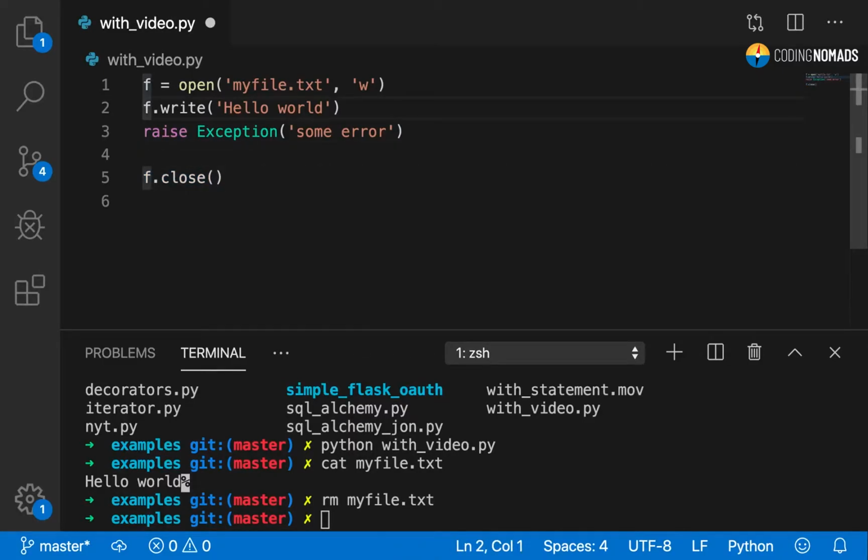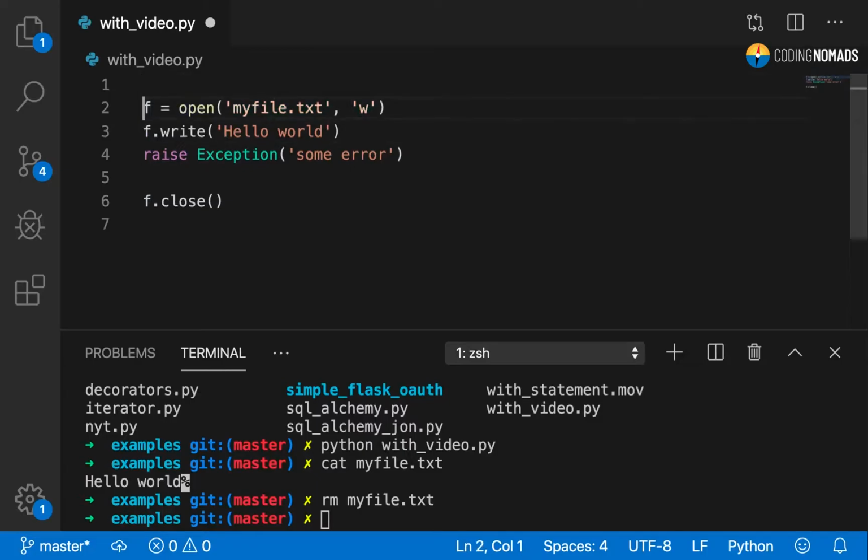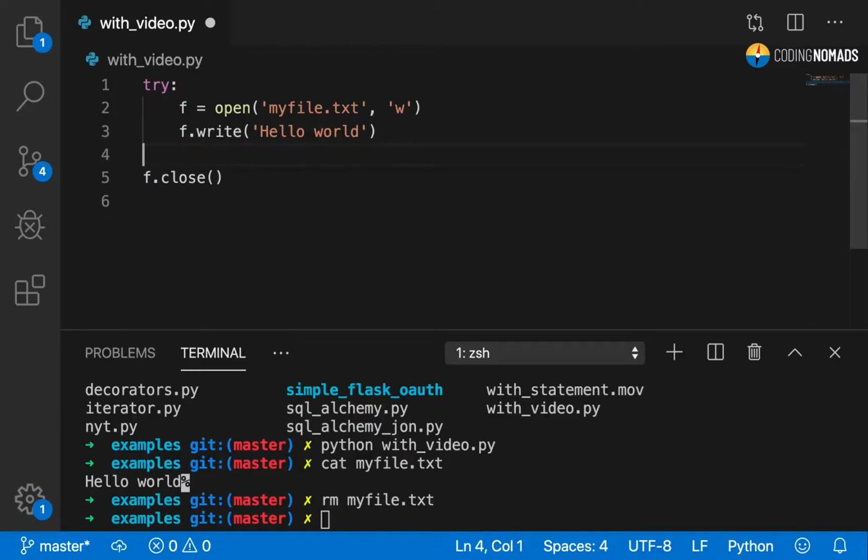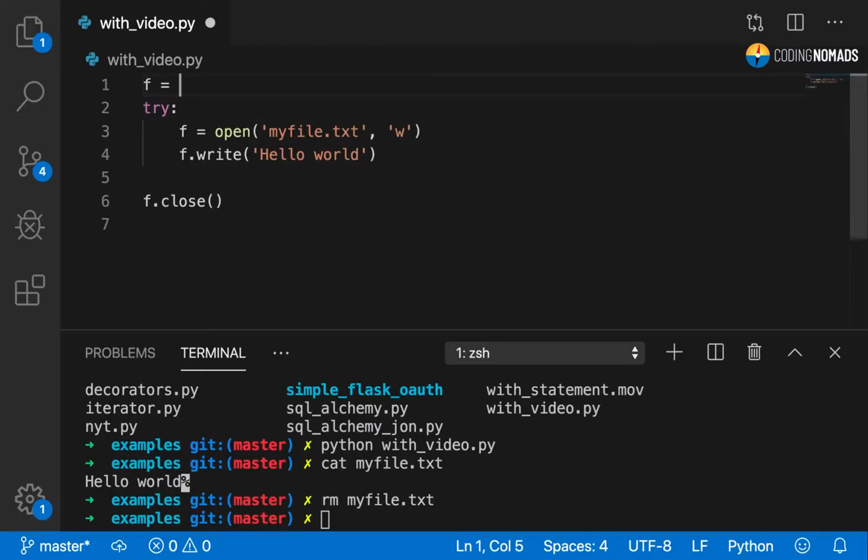So how could we rewrite this code? Well, usually you would write such a code within a try-catch statement. So you would do something like this. Try, open the file, you would declare f up here. Inside of the try-catch, we open and we do our operation. And then in the finally block, which remember runs no matter if there's an exception or not, it runs either way, we close the file.